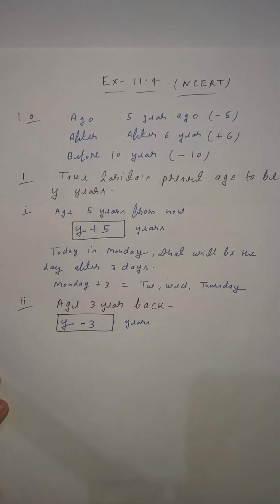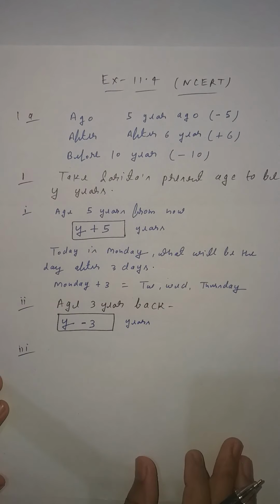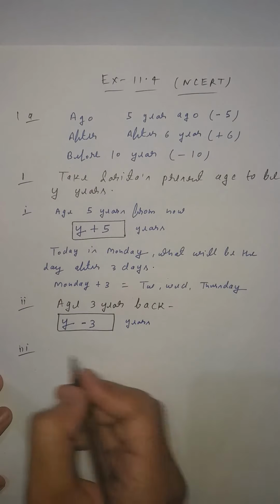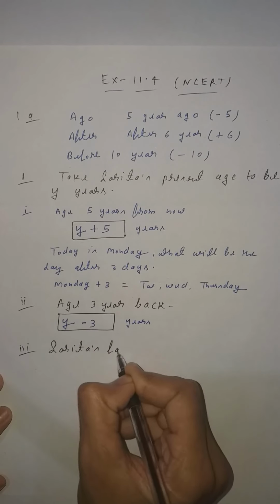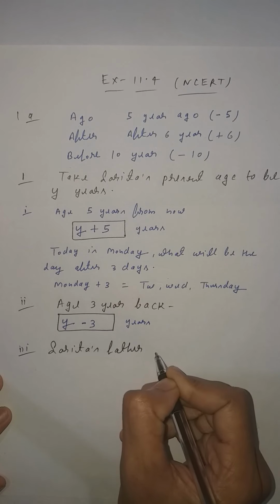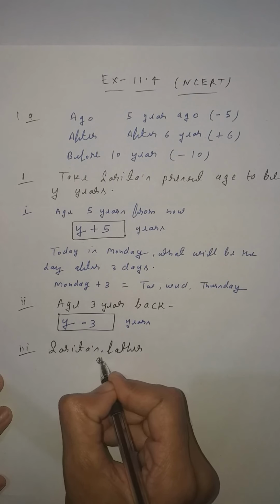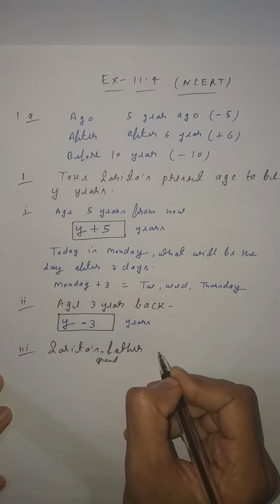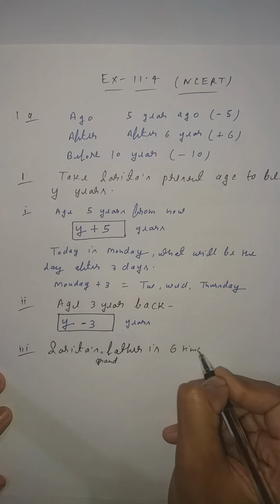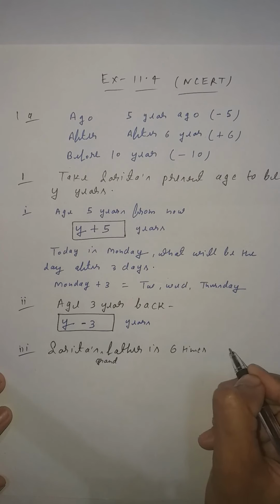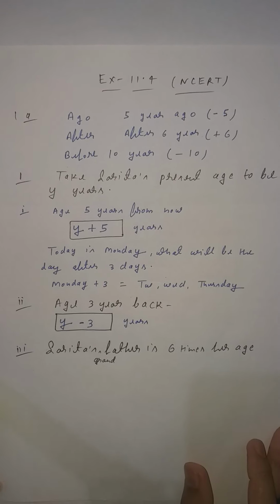This is very easy. Third is given: Sarita's grandfather is 6 times her age. What is given? Sarita's grandfather is 6 times her age.